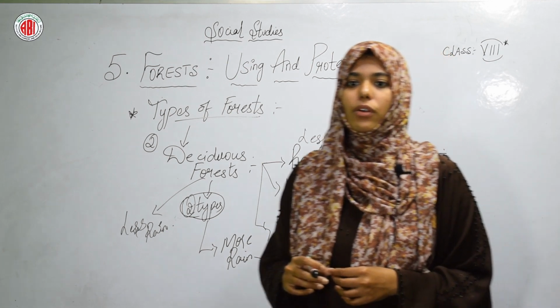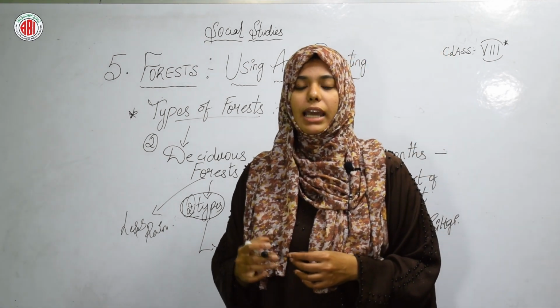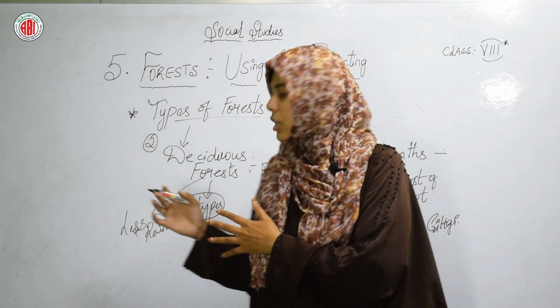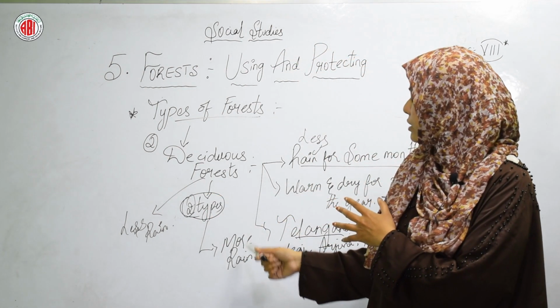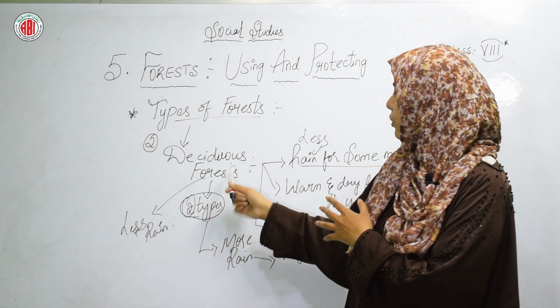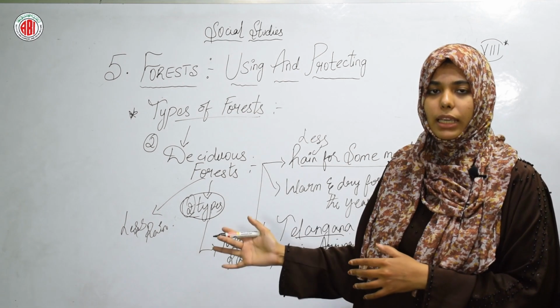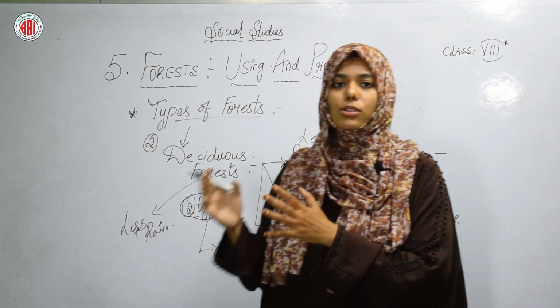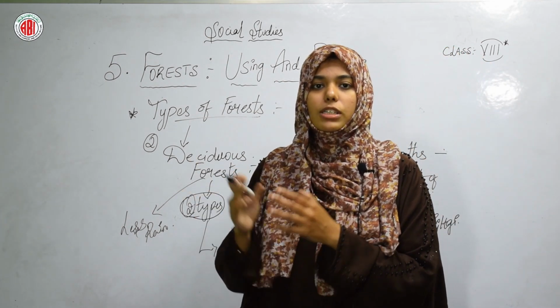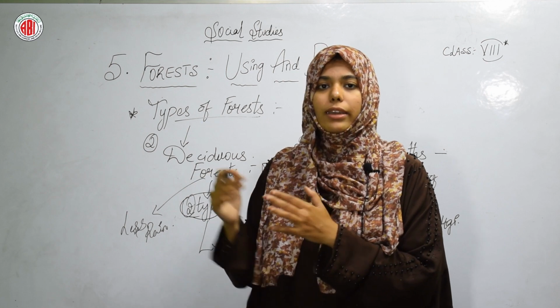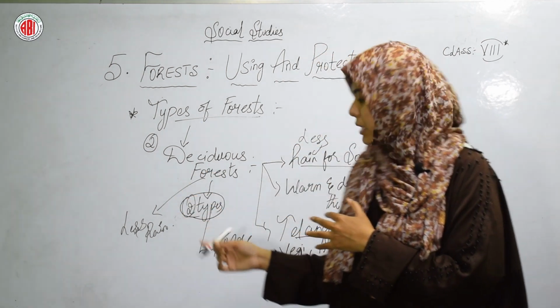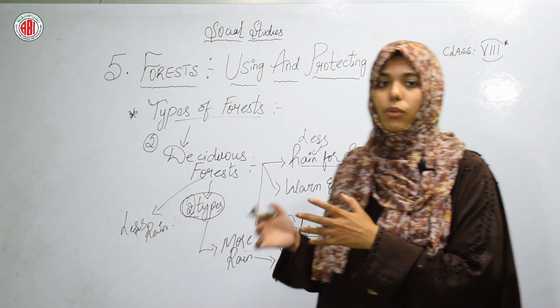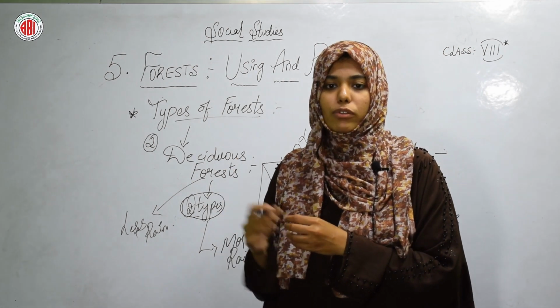The deciduous forests which receive more rain have the following kinds of trees. In the deciduous forest receiving more rain, some particular kinds of trees grow in those places having more rainfall. What are the names of those trees?